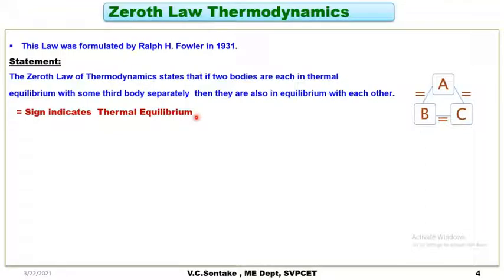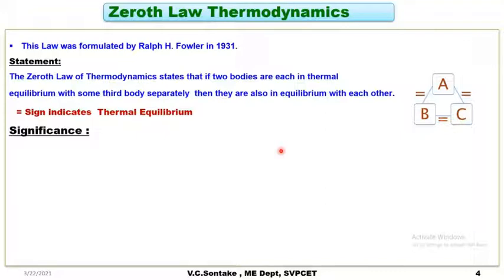So that is the meaning of thermal equilibrium. The zeroth law of thermodynamics basically talks about thermal equilibrium and one property, temperature.